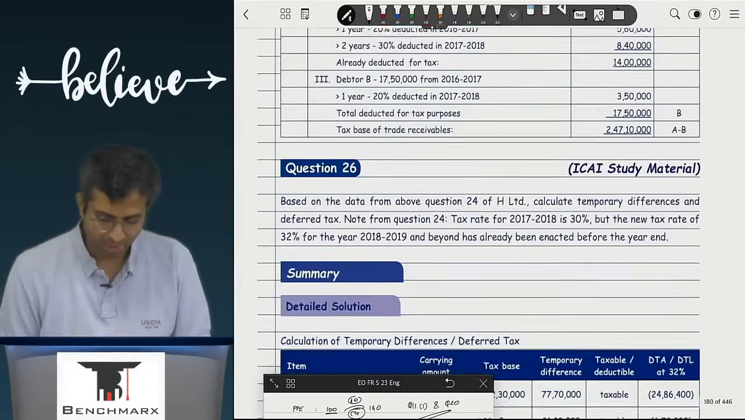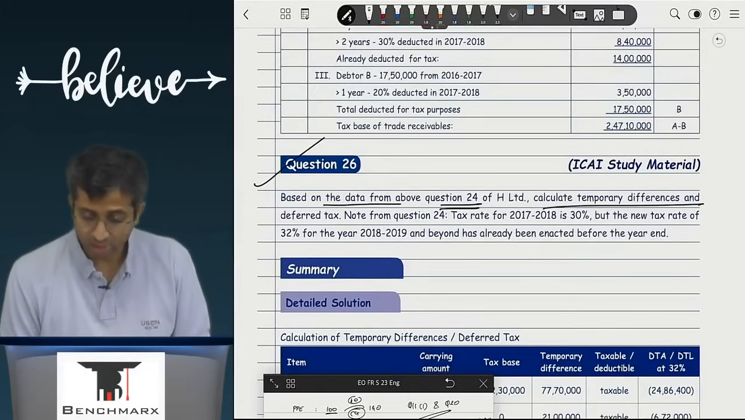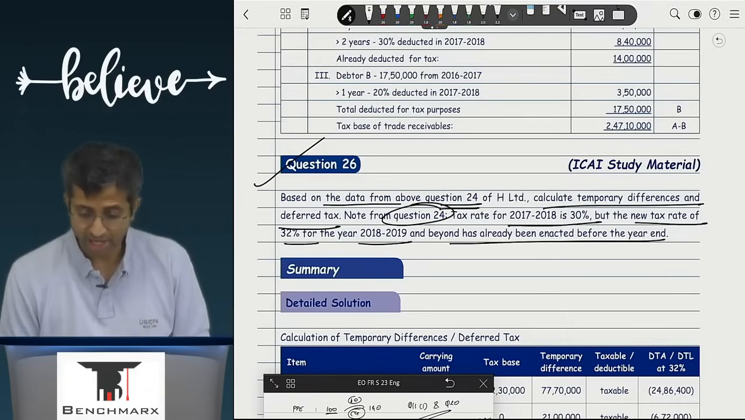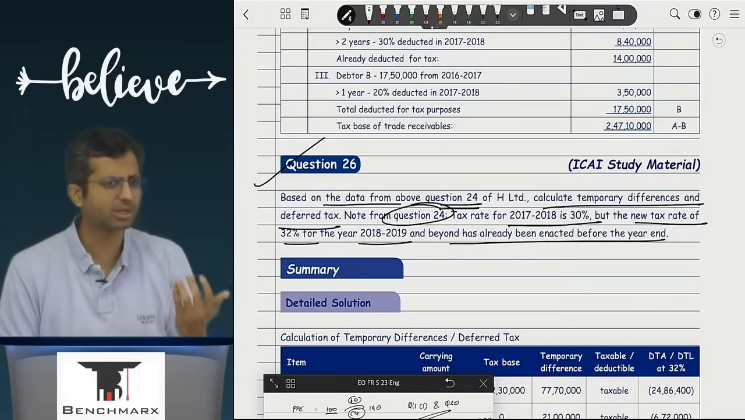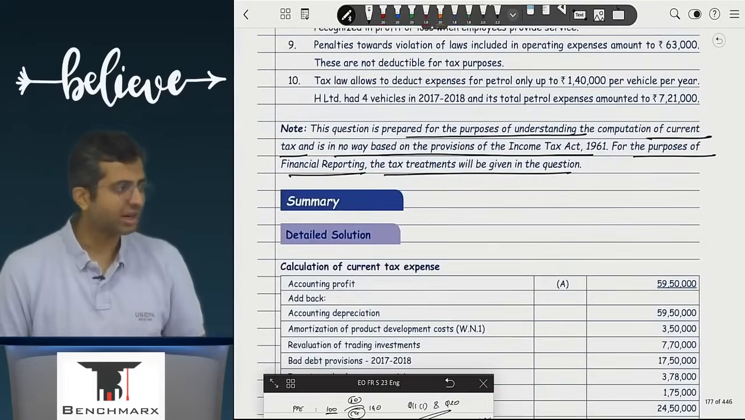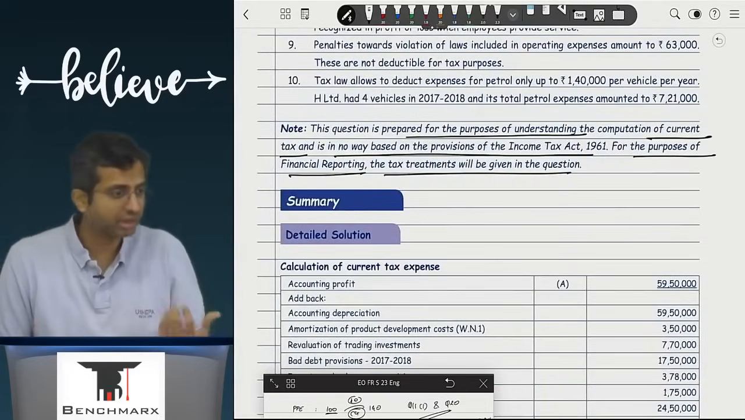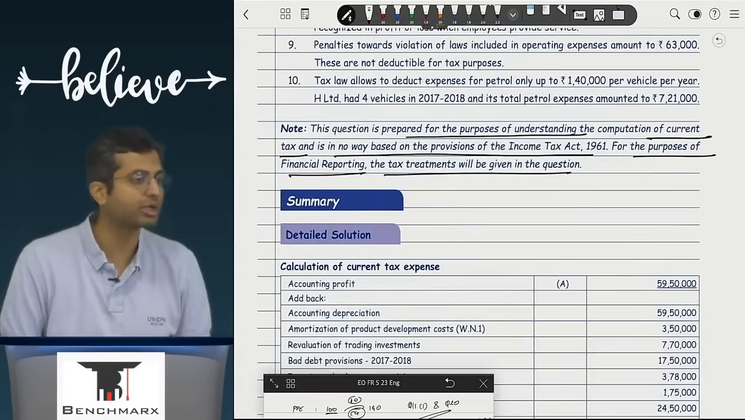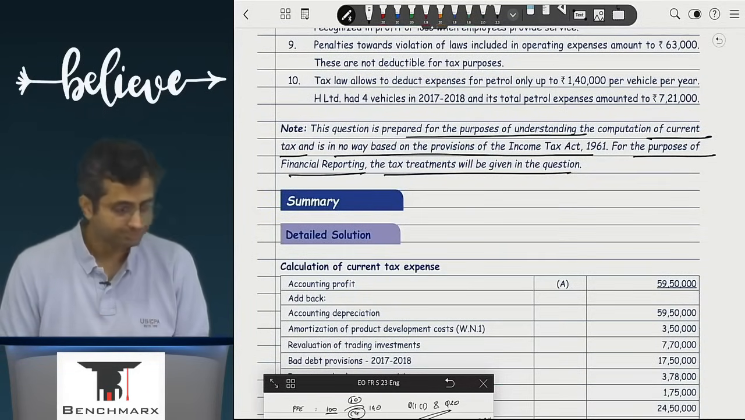And question number 26 says, based on the data from the above question 24, calculate temporary differences and deferred tax. From 24, tax rate was 30, but the new rate is 32% and it has already been enacted. So can I say all of them are a part of a similar question? And such a big question is not going to come in your exam, but 11-22 adjustments can very well come in a question like 22 which had come. So that is why we are including it, which is there in the May 24 material.